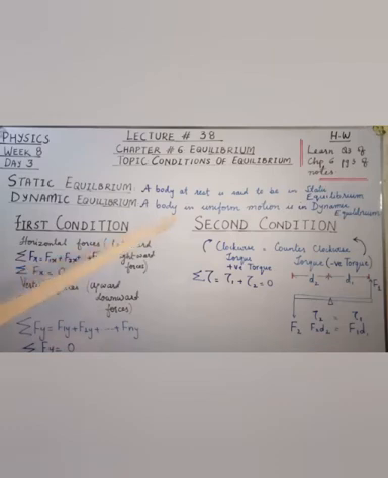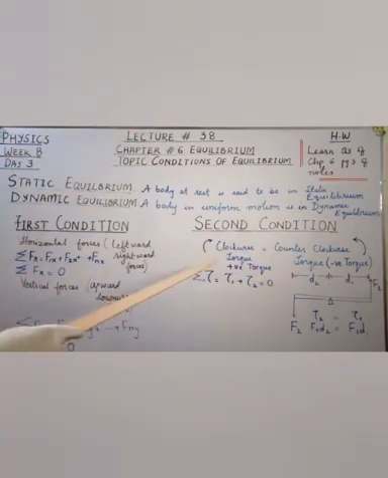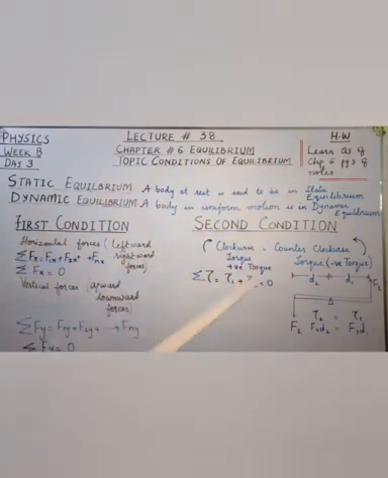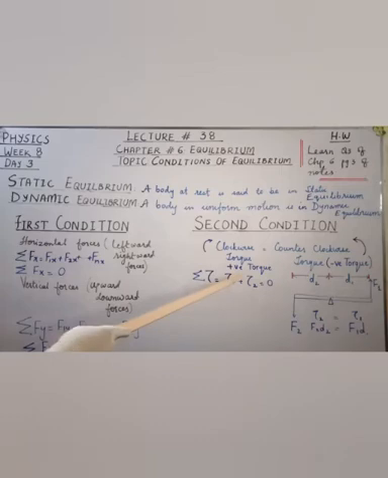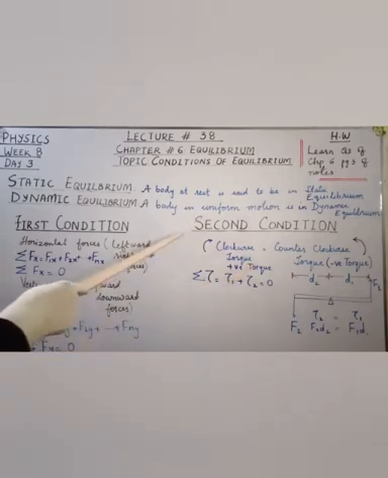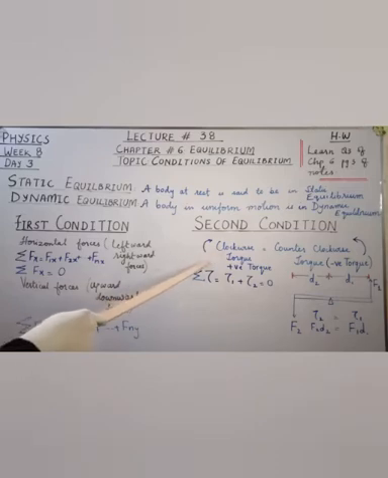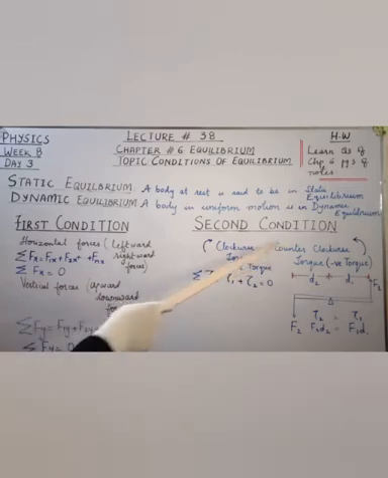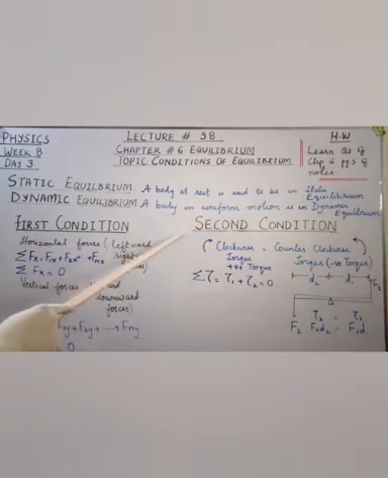Now the second condition of equilibrium is for those bodies which show rotatory motion or which can produce torque. We told you that torque is the rotational effect of the body, right? About the axis of rotation, a fixed point, the rotational effect produced due to the application of force is called the torque. So the second condition of equilibrium says that when the clockwise torque becomes equal to the counterclockwise torque, then the second condition of equilibrium is satisfied.